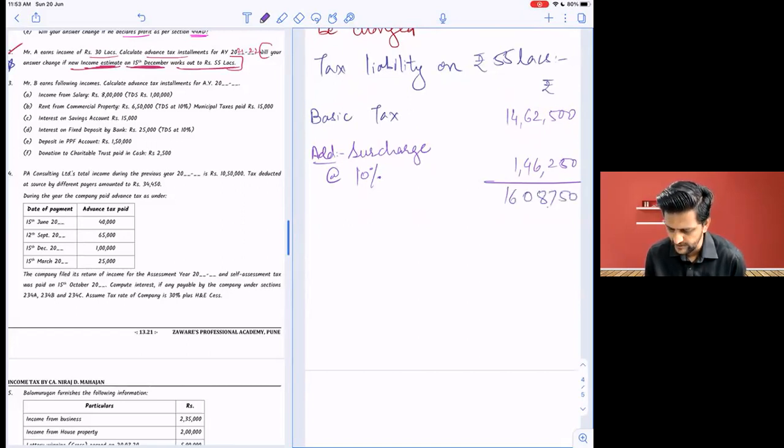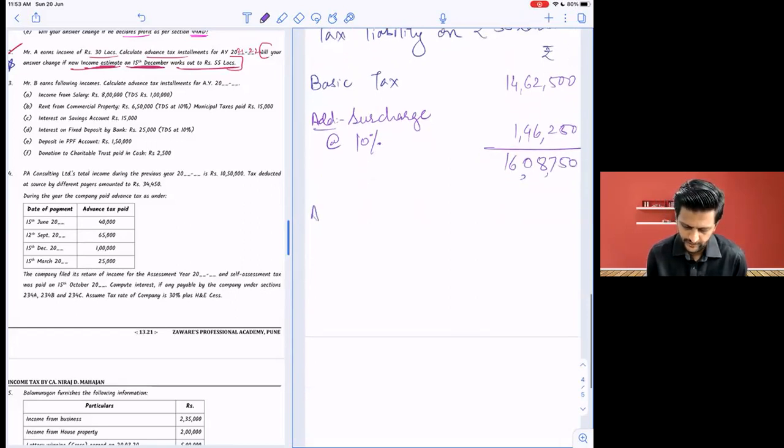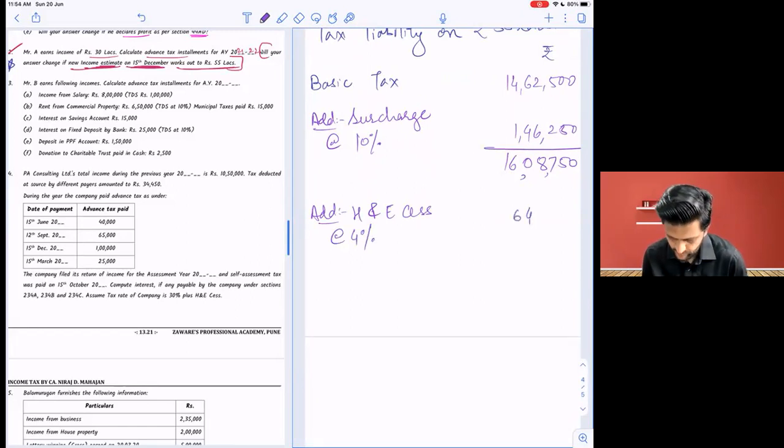And on that, obviously, we add what? Health and education cess of 4%. Into 0.04 is 64,350, and adding it gives you the tax liability of 16,73,100. Right, all of you?